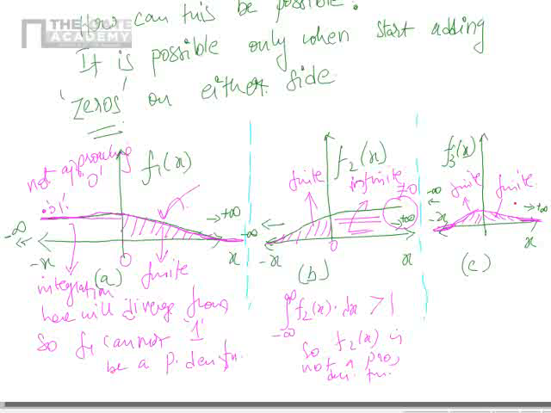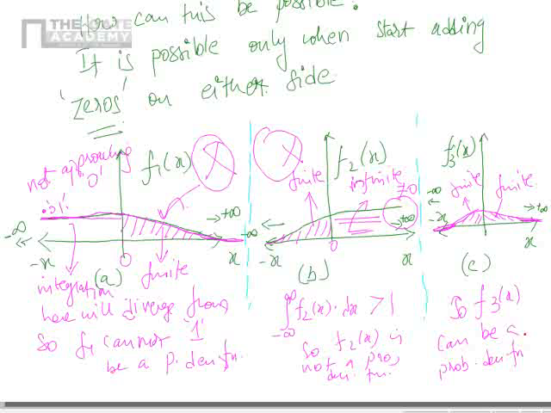It can sum and give me a value 1. But this and this can definitely not give me that. These two can definitely not give me a finite answer, whereas this can converge here and here and give me a value 1. So f3 of x can be a probability density function.